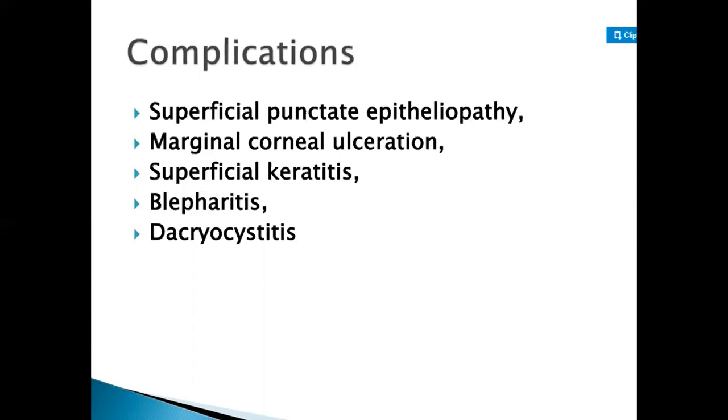Superficial keratitis is inflammation of the clear tissue on the front of the eye, which means the patient has keratitis in the cornea. Then the patient has blepharitis. You all know about blepharitis. In this, blepharitis occurs many times.